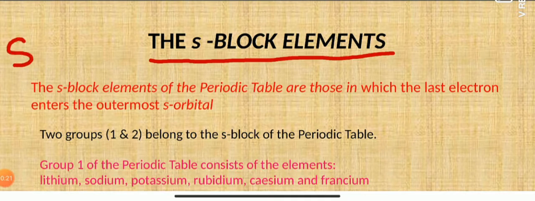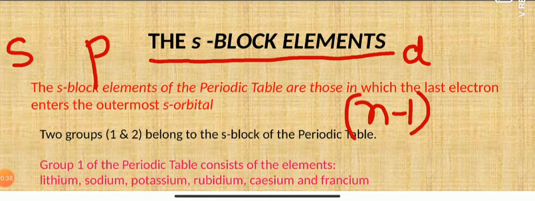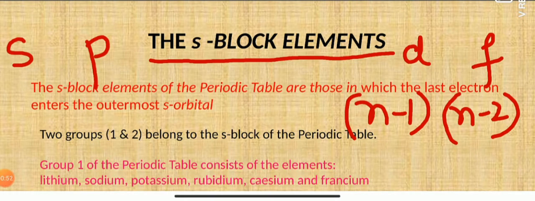That is S block if the last electron enters into the outermost s orbital, P block if the last electron enters into the outermost p orbital, D block if the last electron enters into n-1 d, that is the penultimate d orbital. And similarly, if the last electron enters into n-2, that is the anti-penultimate f orbital, they are considered as F block elements. Today we are going to discuss the simplest block of the periodic table, that is the S block elements.